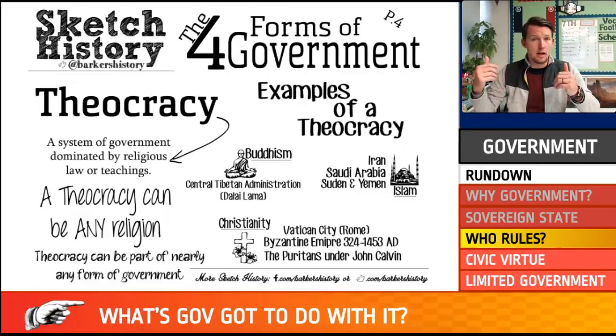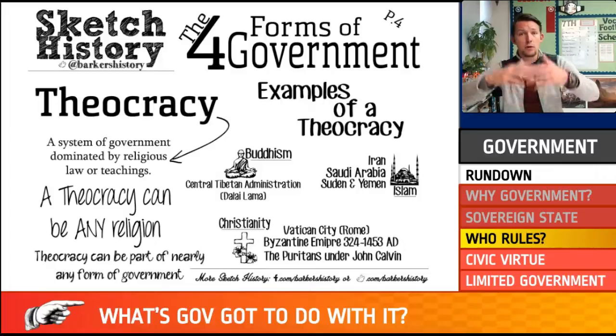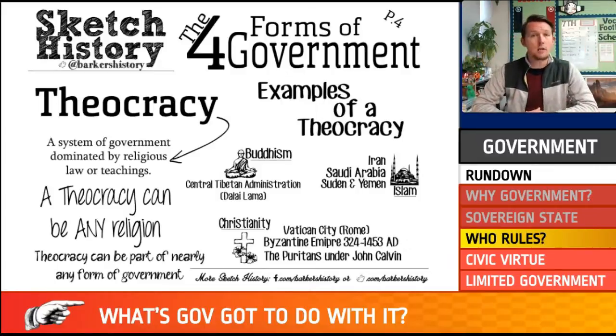So, for instance, you can have Christian theocracies like Puritans, right? The Pilgrims who came to the United States set up a religious Puritan theocracy, right? You can have a Muslim theocracy like in Iran and Saudi Arabia, where there is a religion that overrides almost all laws, right? You could have a Catholic theocracy like the Pope in the Vatican City in Rome, right? And so it can be any religion and take on any form of government.